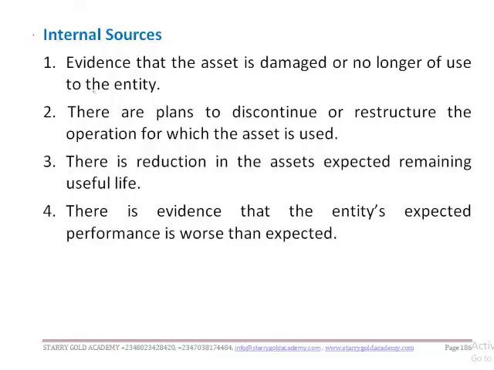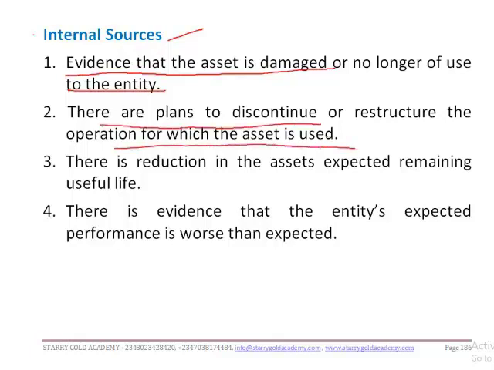One of the internal indications of impairment losses is when there is evidence that the asset is damaged or no longer of use to the entity. So if an asset got damaged, or is no longer put to use for an entity, such is an indication of that asset being impaired.